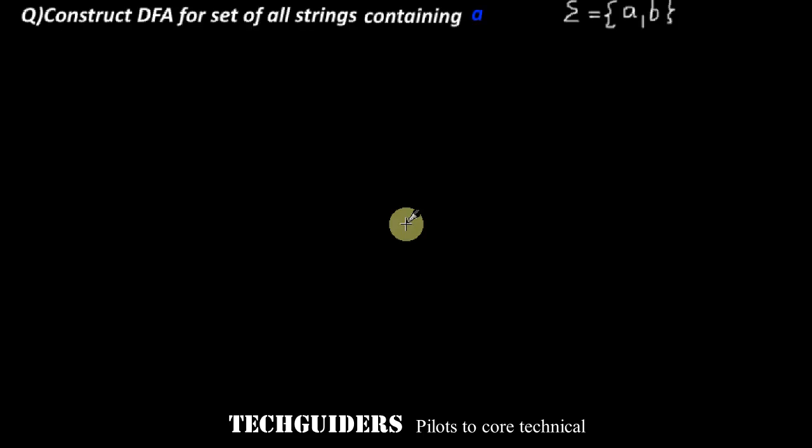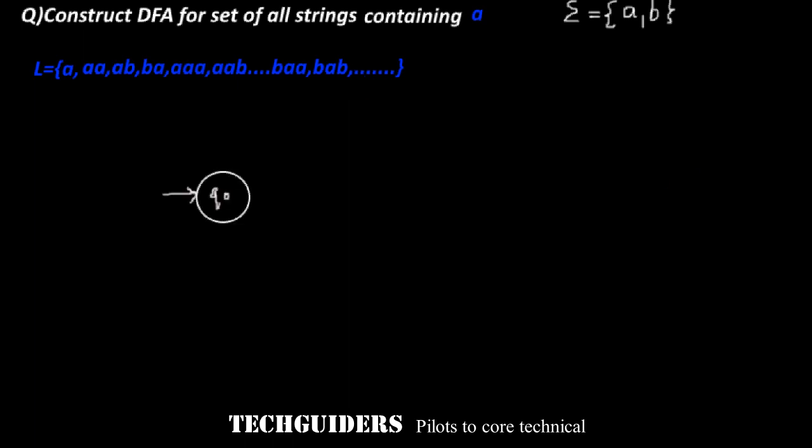Construct a DFA for the set of all strings containing a, given the alphabet sigma with two symbols a and b. Here the language consists of strings such as a, ba, and so on, all the strings containing a. In the very beginning, the automaton will be in the initial state Q0. In this state, the automaton is expecting an input symbol a.